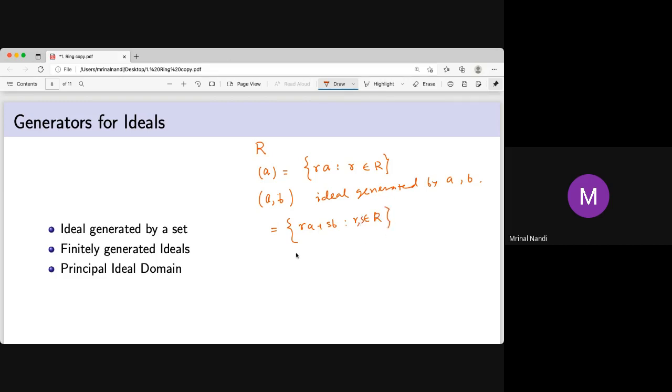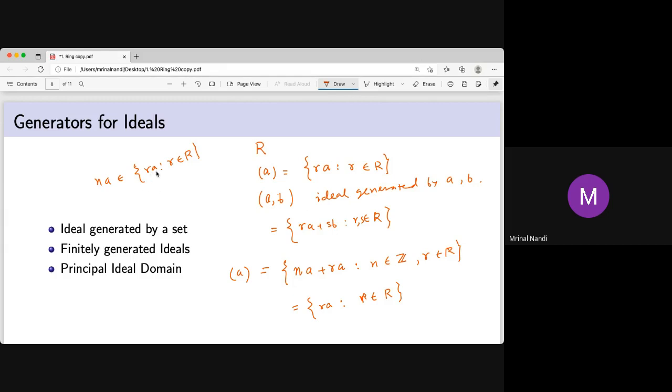Now, in some books, they also write it like this: NA plus RA, where N is from Z and R is from the ring R. But these two are actually equal. It's trivial to show that these two are equal. Why? Because actually NA is an element of RA, an element of that set containing all the elements like RA.